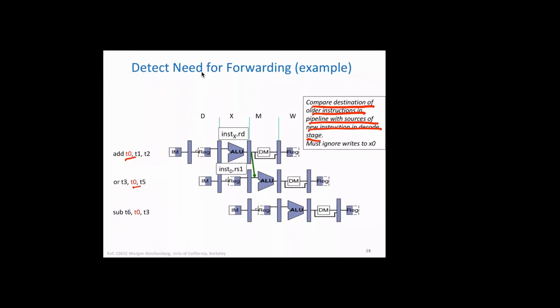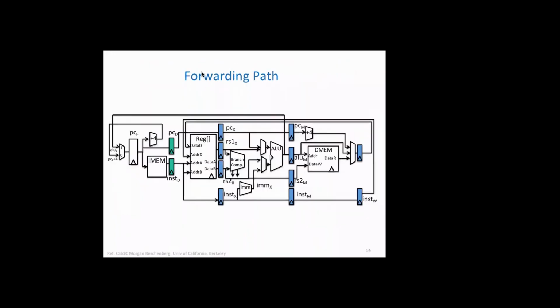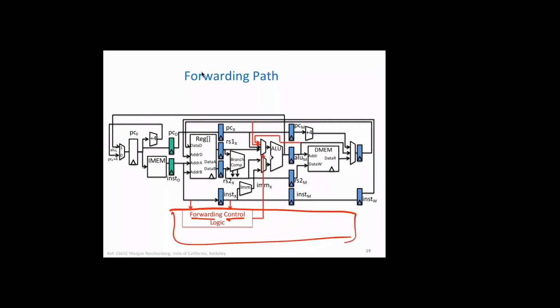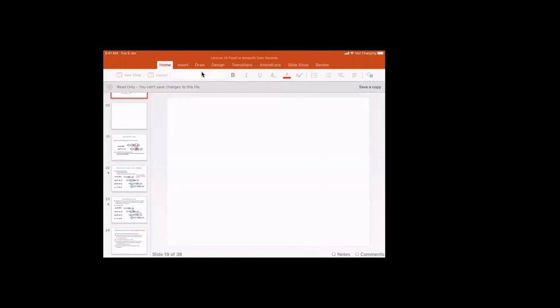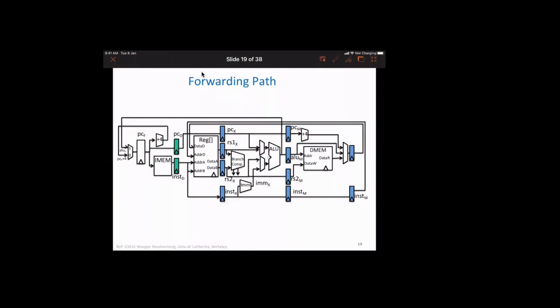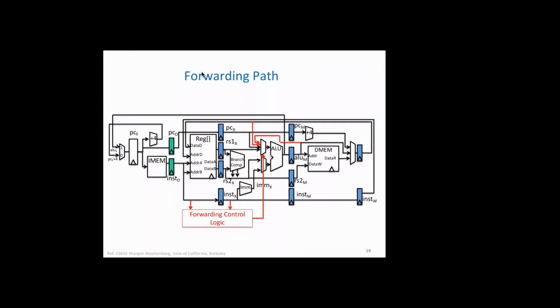All right. So now all these values are available, right? And then they can be compared somewhere, which is basically in the control logic, the forwarding control logic. Again, you can put this as a part of the overall control logic. So this is called forwarding control logic. And then you can create some paths. For example, you can see the path